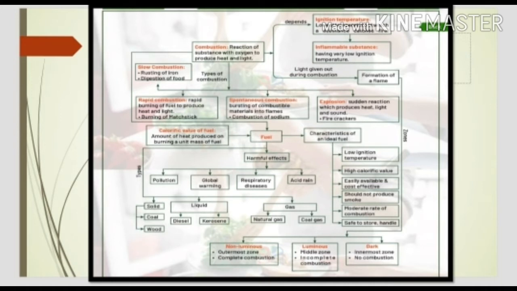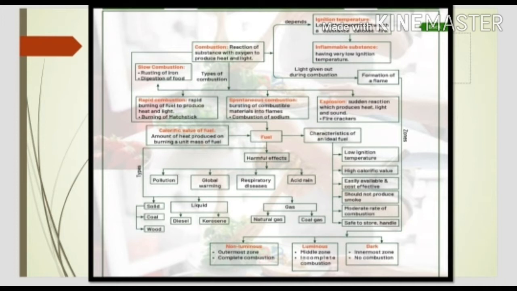Now combustion. Combustion is the reaction of a substance with oxygen to produce heat and light. The types of combustion are of many kinds, like slow combustion, for example rusting of iron and digestion of food. So these are examples of slow combustion.